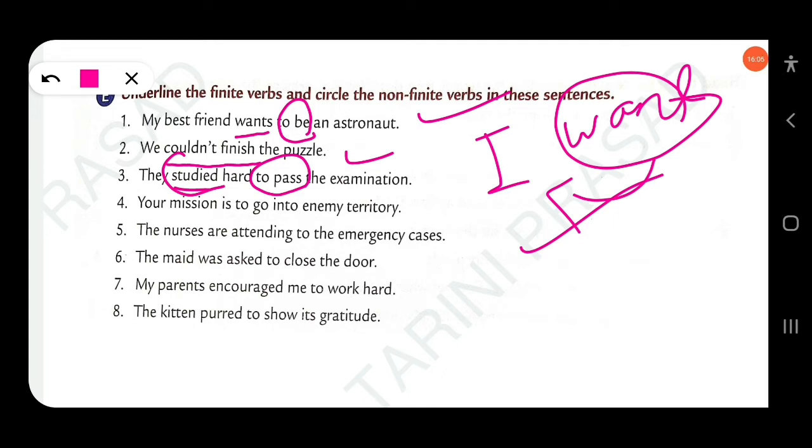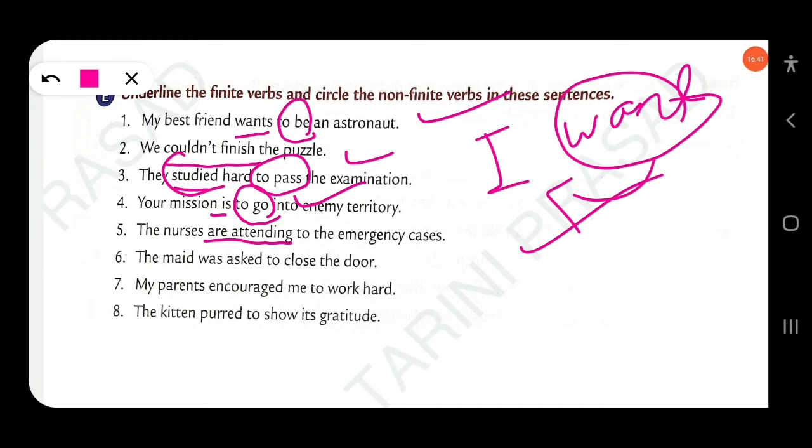Clear? Then next, your mission is to go into enemy territory. Here the finite verb is in simple present, and non-finite is to go. To plus infinitive. Infinitive is the first form of the verb. This is known as infinitive. Okay, to go is non-finite verb, and is is finite verb. Then next, the nurses are attending to the emergency cases. Here the finite verb is are attending. Okay.